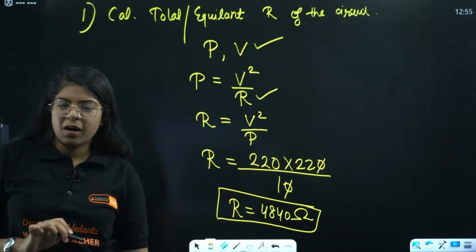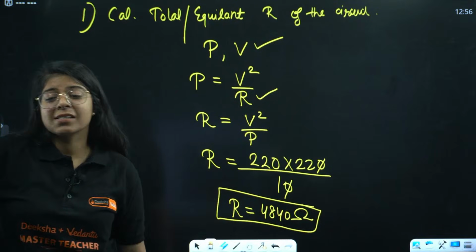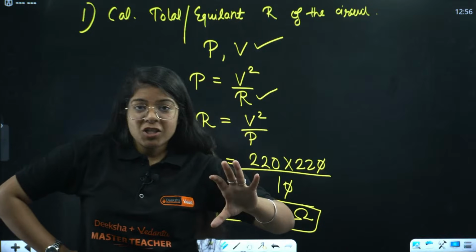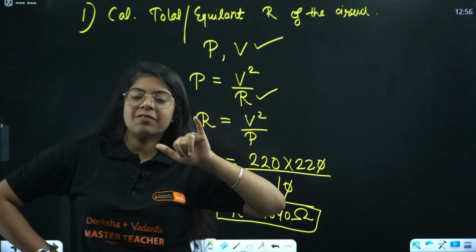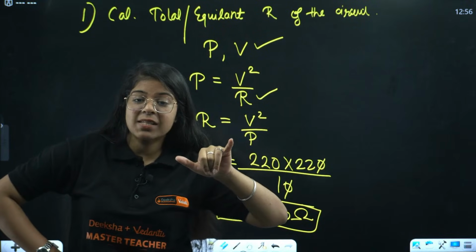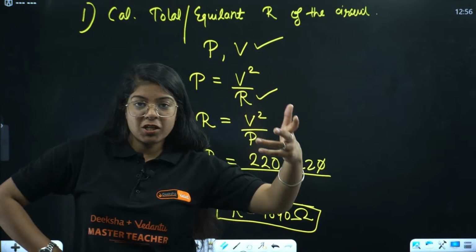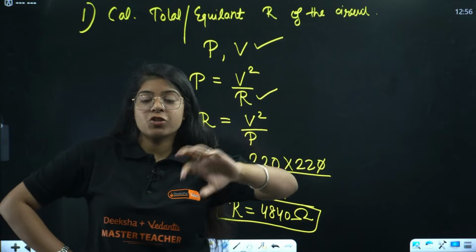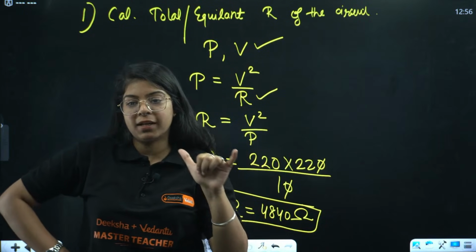Yes, Zeba. Okay, Ohm's law is just a law. When you have a potential difference on the two ends of a conductor, that potential difference is directly proportional to the current flowing through the two points of that conductor.